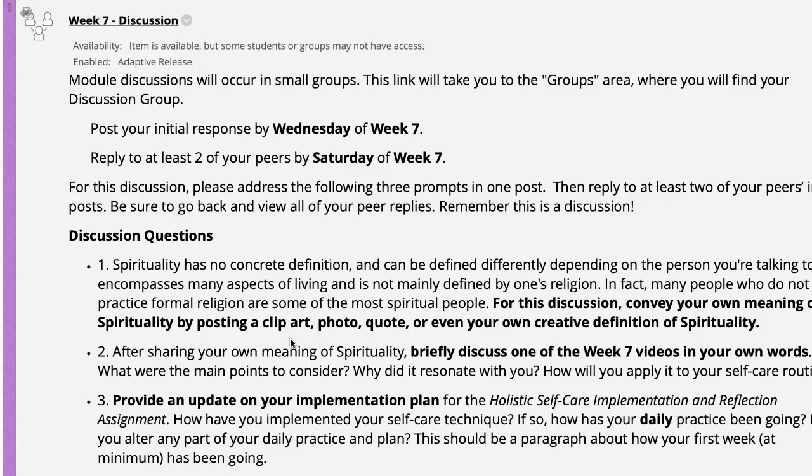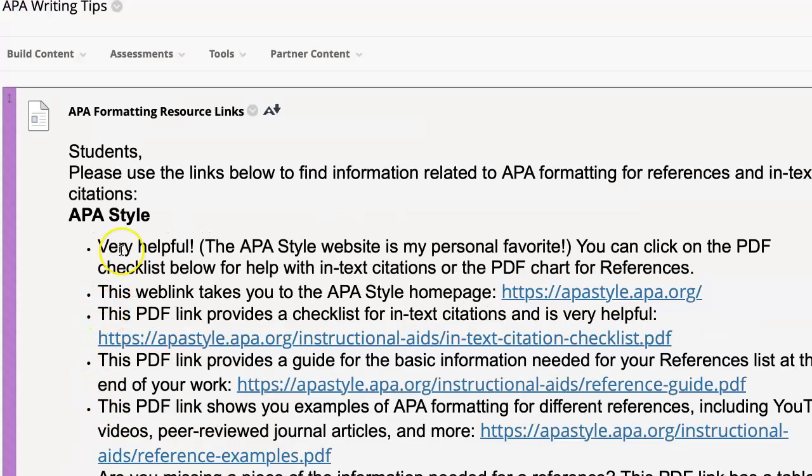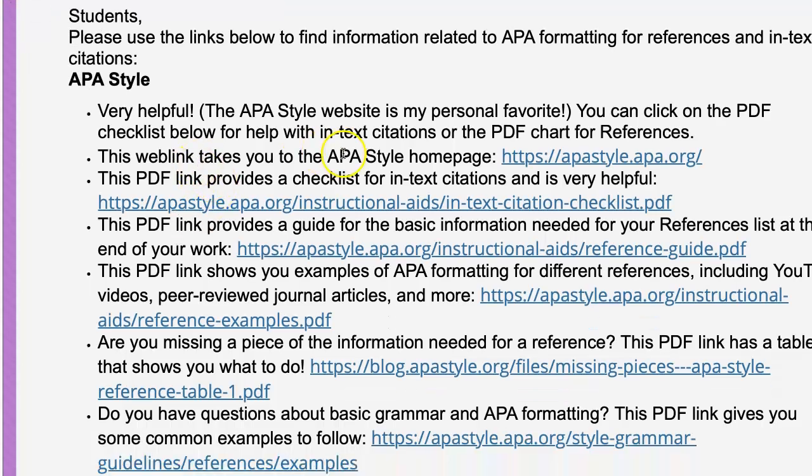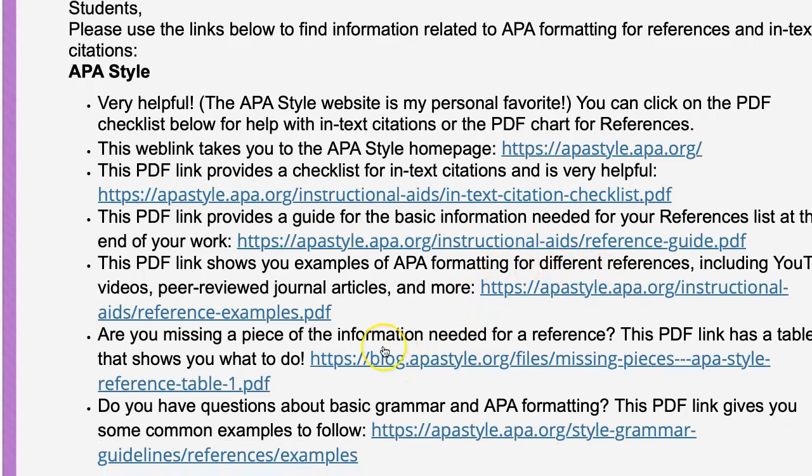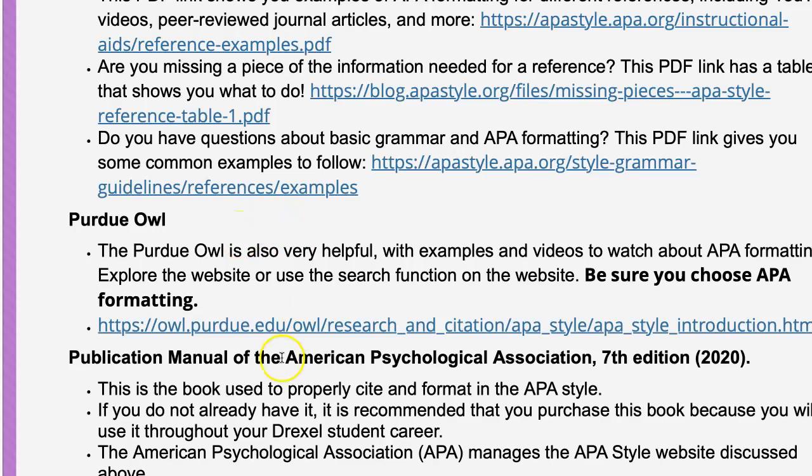If you go to the APA writing tips, you will see that there are several links that are very helpful. This one talks about the homepage for APA style. This one gives you a checklist for in-text citations. This one goes over a references list. This one goes over how you format different references. This one gives you help if you're missing a piece of information, etc. And here are some basic ones about basic grammar and APA formatting. The Purdue OWL is also helpful.